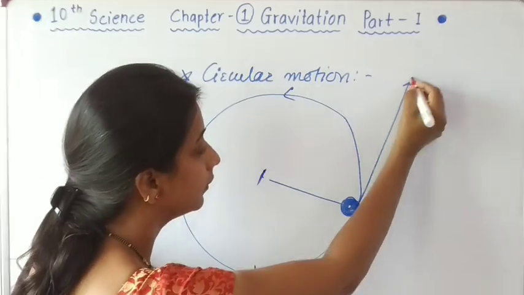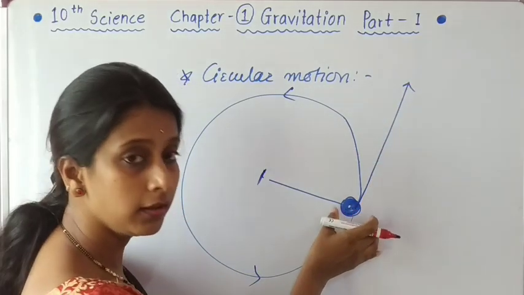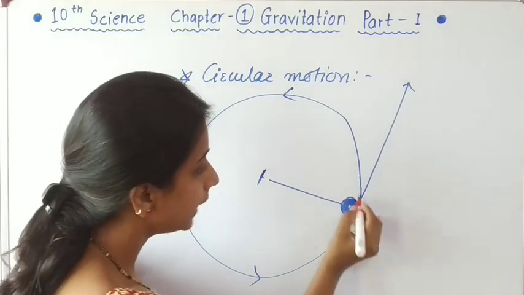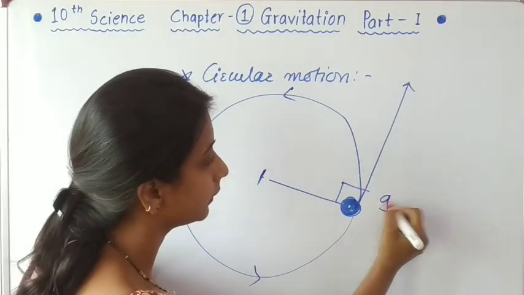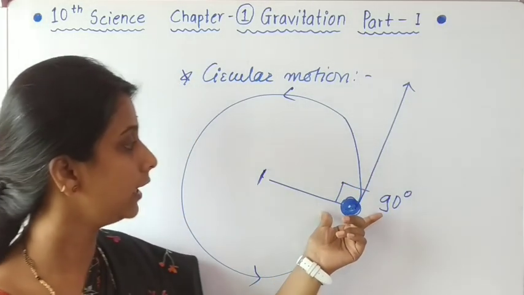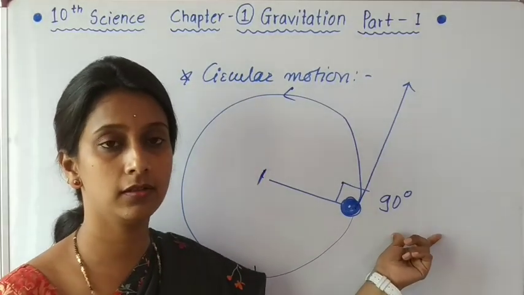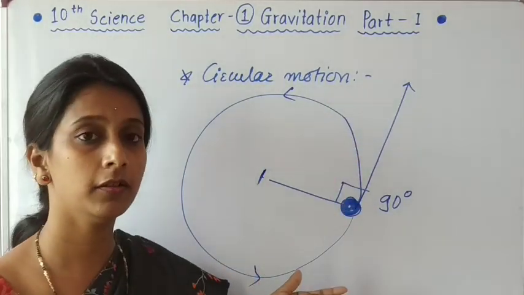The straight line in which the stone goes away is a tangent to the circular path. Tangent means the angle between these two is 90 degrees. It goes in a tangential path.